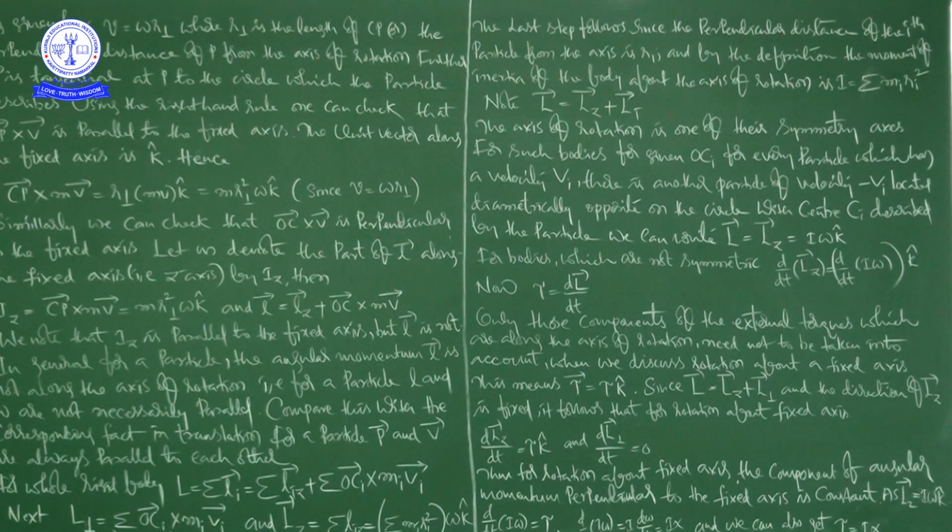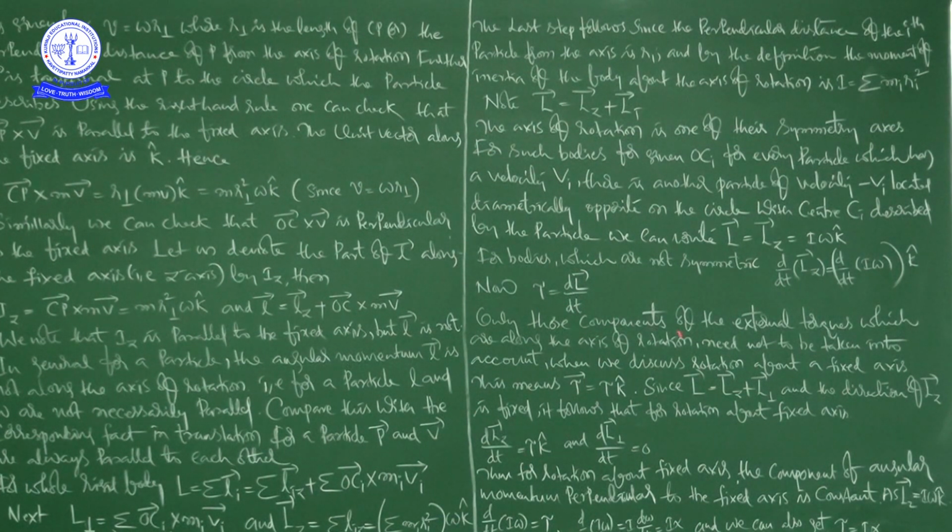So to answer that question, we have to differentiate the equation. Then finally you can write d by dt of Lz is equal to d by dt of I omega into k cap. Here this equation we already know: tau is equal to dL by dt.